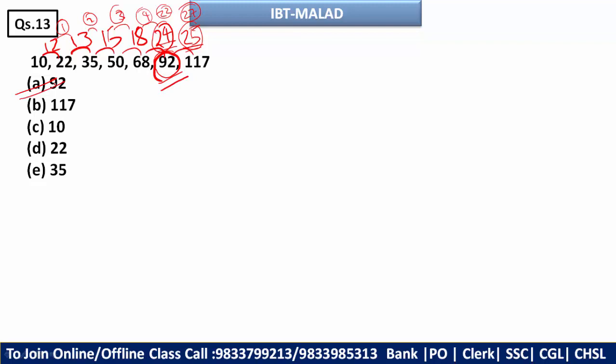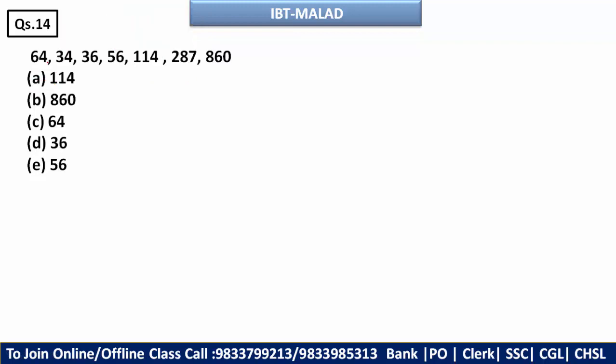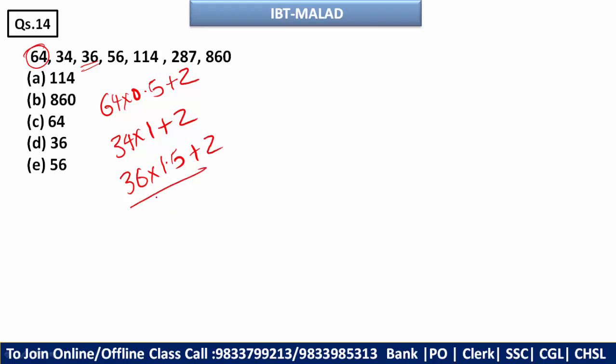Moving ahead, 64 and this is 34 and this is 36, this is 56, this is 114. You can analyze the series. This 64 into 0.5, that is 32 plus 2. Okay, now 34 into 1 plus 2, so here this is 36. Now 36 into 1.5 plus 2, so 54 plus 2 and that is 56. Now 56 into 2 plus 2, so 112 plus 2, 114.